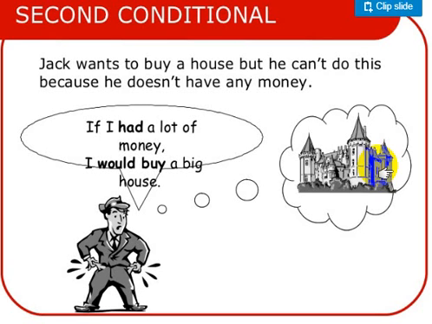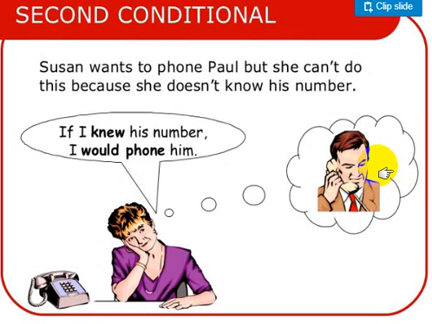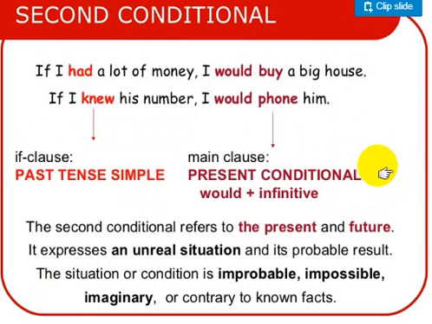Okay, so the second conditional talks about unreal present or future, while the zero conditional was talking about real possibility in the present. Susan wants to phone Paul, but she cannot do this because she doesn't know his number. If I knew his number, I would phone him. Does she know the number? No. So it is unreal present to be able to call him. Here, if I had a lot of money, I would buy a big house. If I knew his number, I would phone him.